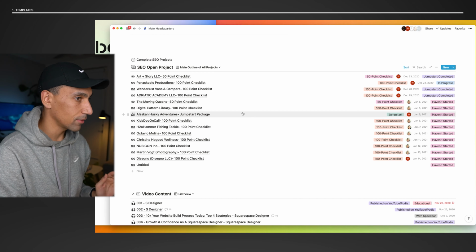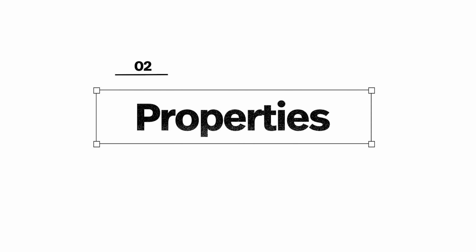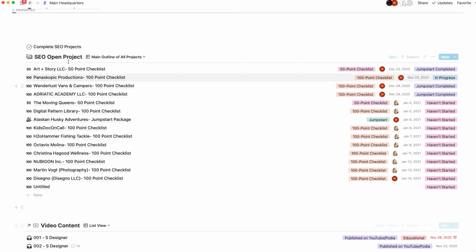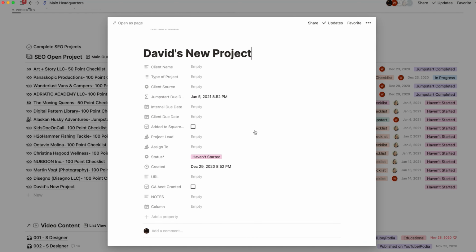So now let's get into properties. All of this database, we created a set of like 10 properties for this database, which is gonna look different in a different database. So let me just show you, this sounds so meta. Okay, so let's take a look.